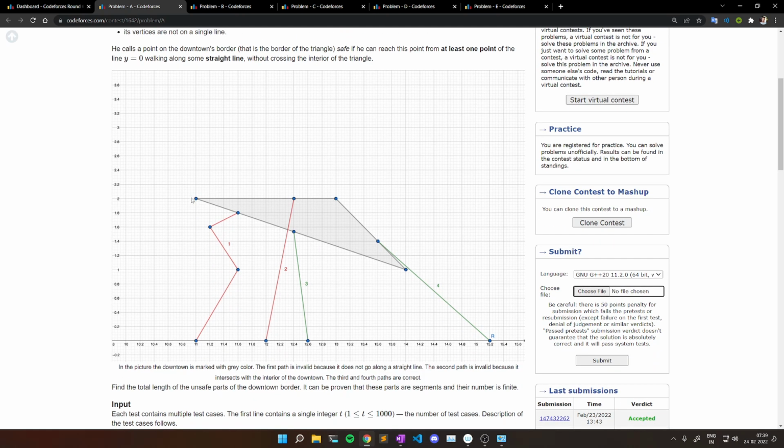Find the total length of the unsafe parts of the downtown border, and it can be proven that these parts are segments and their number is finite. So in simple words, the problem asks us to find the length of the boundary of the triangle which we cannot reach from the x-axis using a straight line without intersecting the boundary of the triangle.